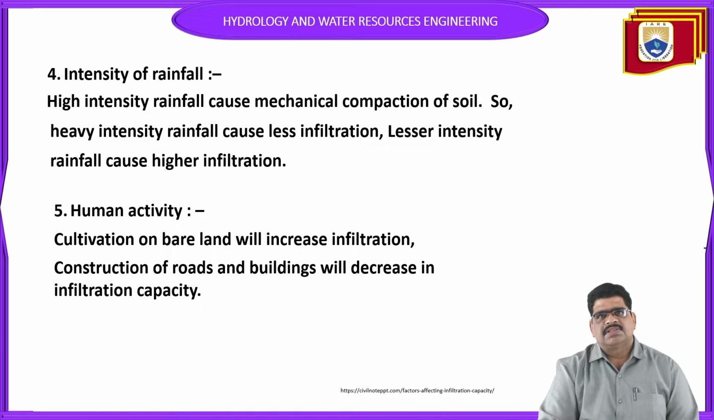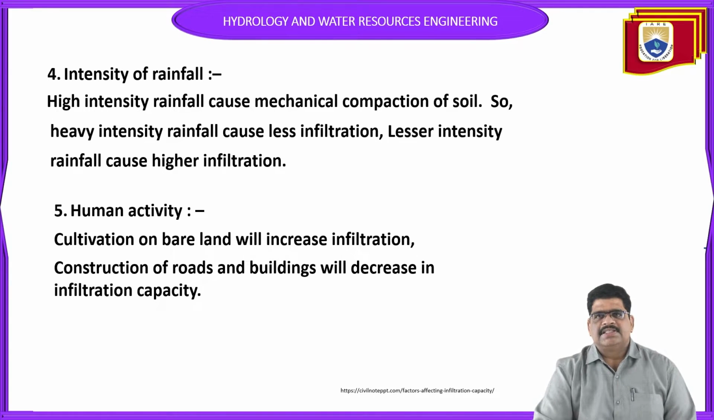So next one is intensity of the rainfall. Very important, intensity of the rainfall. In this one, the high intensity of the rainfall causes mechanical compaction of the soil, and so heavy intensity of the rainfall causes less infiltration. So less intensity rainfall causes high infiltration. So that is the intensity of the rainfall.